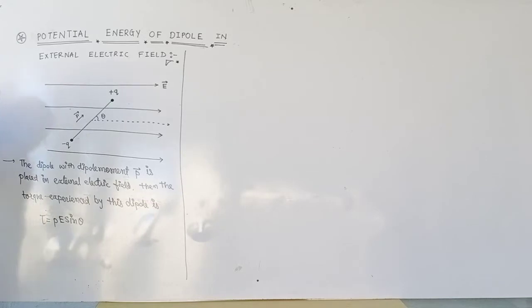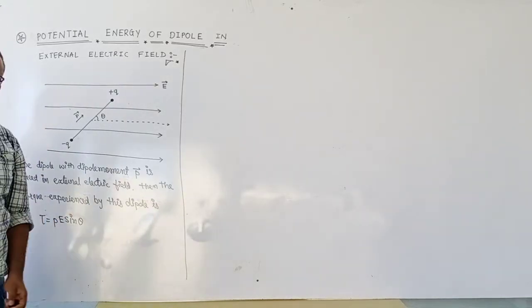It's very simple. We already know this formula, tau is equal to PE sin theta.